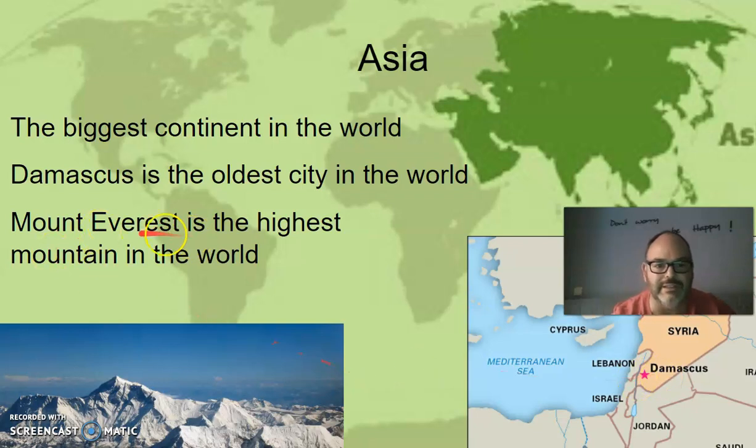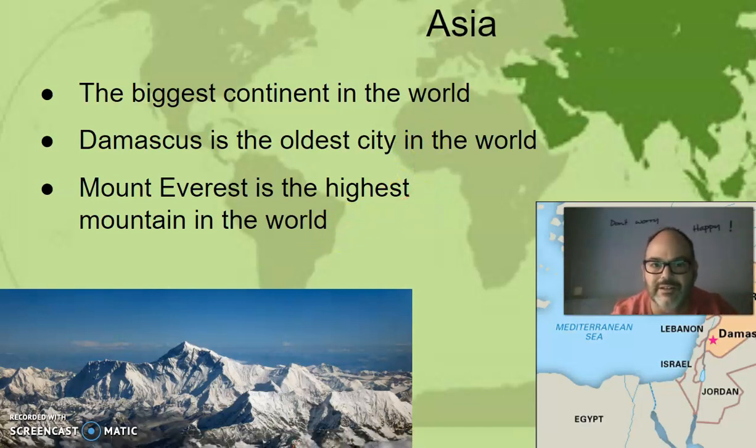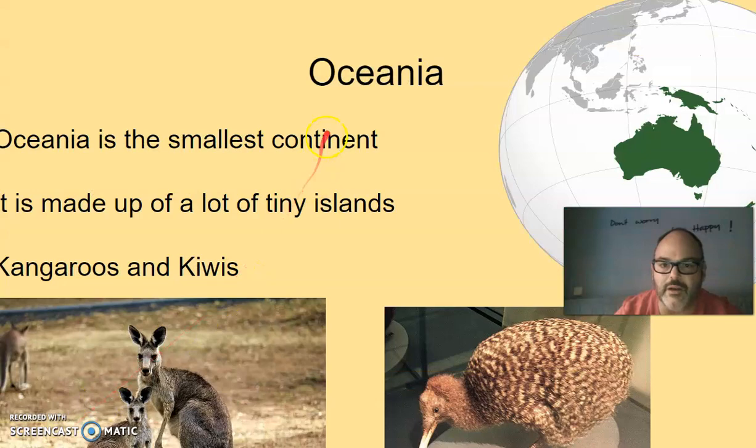And Mount Everest is the highest mountain in the world. We have here a photograph of Mount Everest, and it's 8,000 something meters. Only really expert people can go and climb there. It's a really, really difficult and dangerous place to go. But many sportsmen and sportswomen have climbed the mountain. And all these, Damascus and Mount Everest, and many other things that we cannot mention here, are in Asia. Let's move.